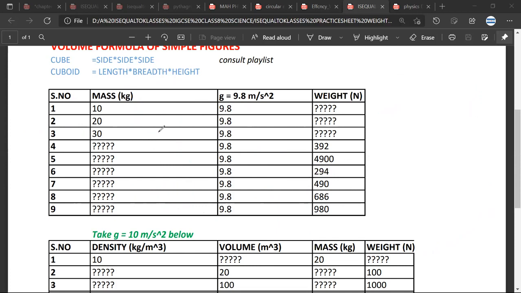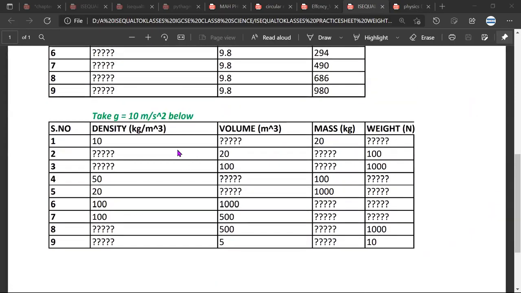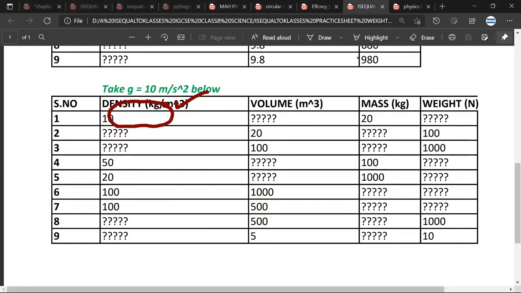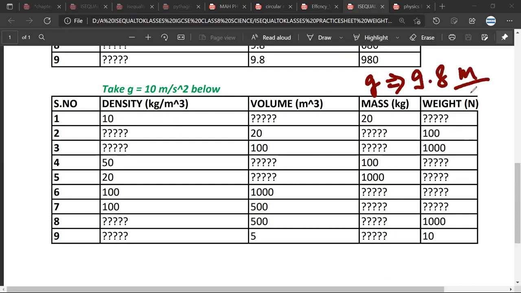Now you need to do this and submit by Friday. I will explain to you how to do this question. The first thing that you need to notice is, just to make your life easier, what I've done is I've given you a value of G, which is 10. Mr. Satya, Mr. Ariman, have you noted? Yes, sir. Because I want to make the calculations easier. Otherwise, it will become very tough. Mr. Ariman, have you understood? Yes. But in your school, G would be, Mr. Ariman? 9.8 meter per second square. Any doubt about this? No.